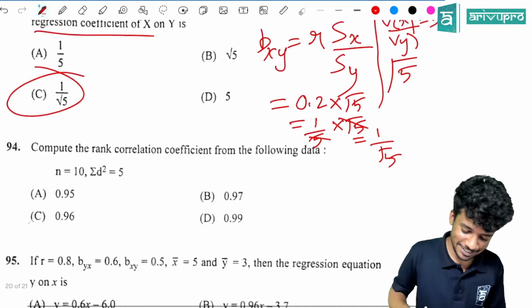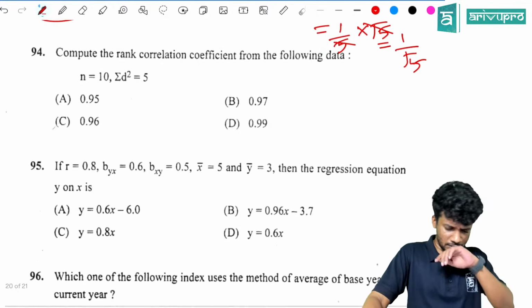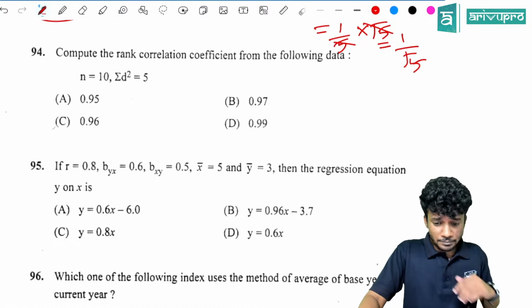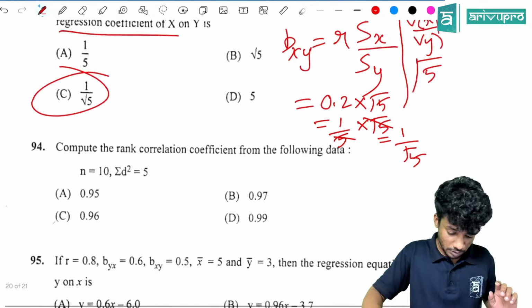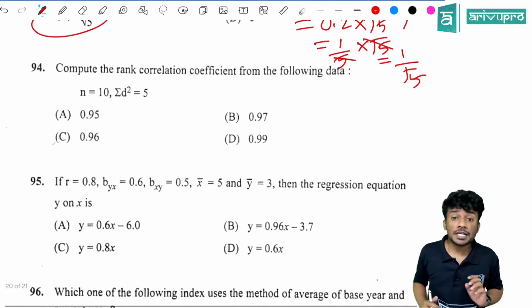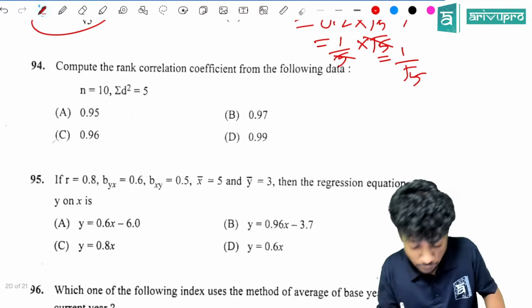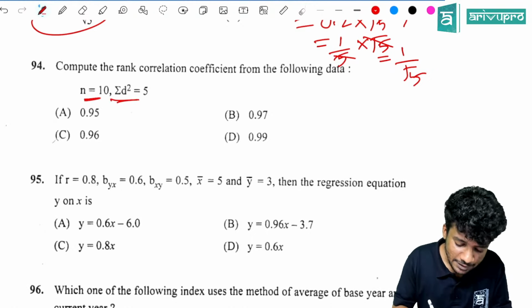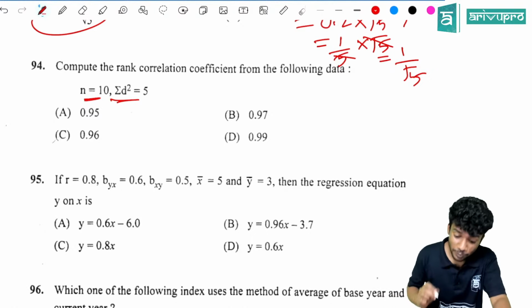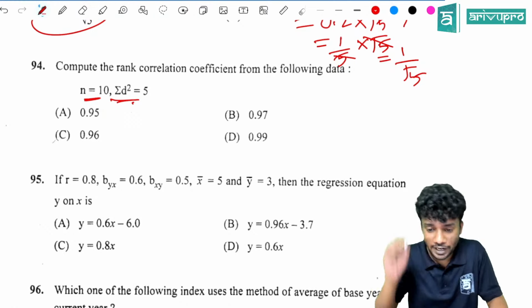Next question is, compute the rank. One second, which question is this? Yeah, 94. Compute the rank correlation coefficient for the following data. So how will you find it? N is given, sigma d square is also given. Sigma d square is 5. What is the equation?